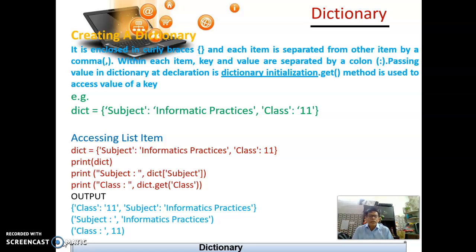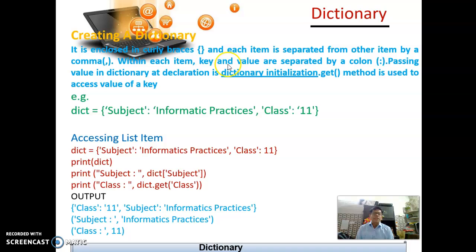Now creating a dictionary. Here you can see it is enclosed in curly braces, as I already told you, and each item is separated from the other item by a comma. So key to value, then comma, then key to value, then comma, and the whole thing is enclosed with curly braces.